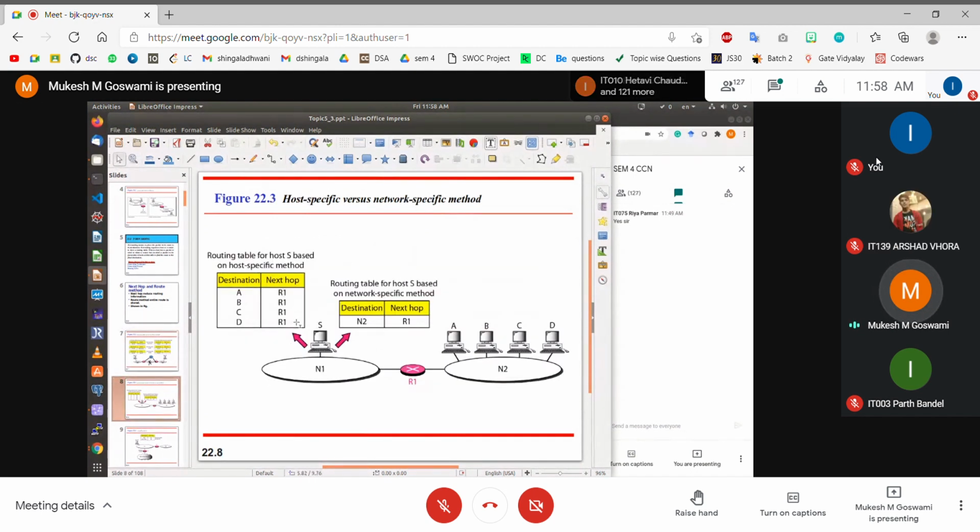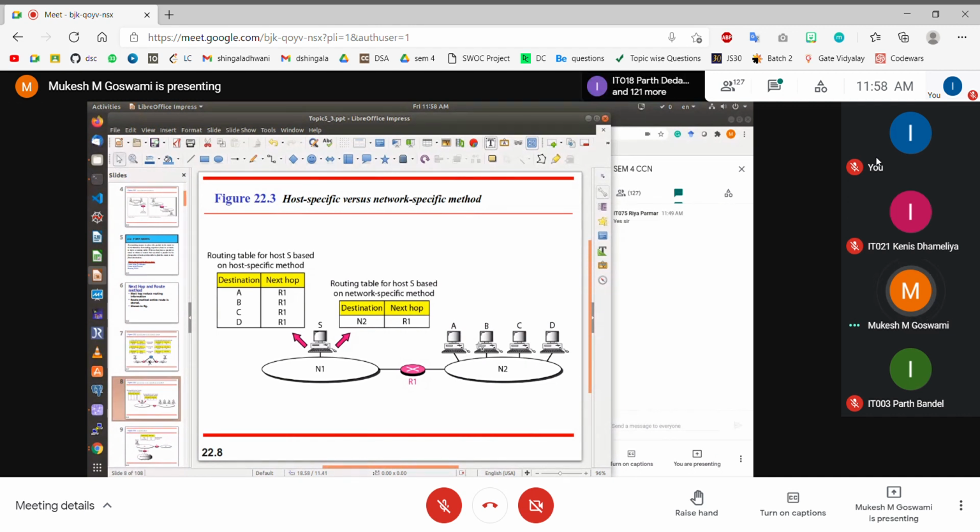Again, we discussed that you do not have to store the IP address of the next hop device, but rather sometimes it is very beneficial to store the network address of the next hop destination, because the next hop can be multiple devices, and all these devices will be connected onto a single network. So if all the devices are connected onto a single network, instead of listing each and every device explicitly inside your routing table, it is much easier to simply represent all these devices with a single network ID, right? So a single network ID actually represents all the devices which are connected to that particular network, right?